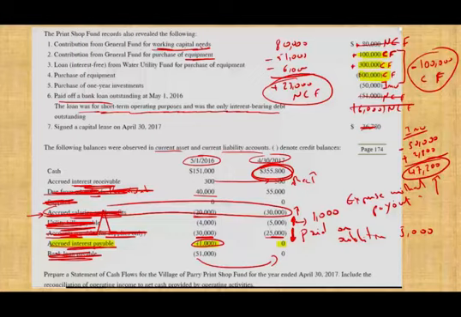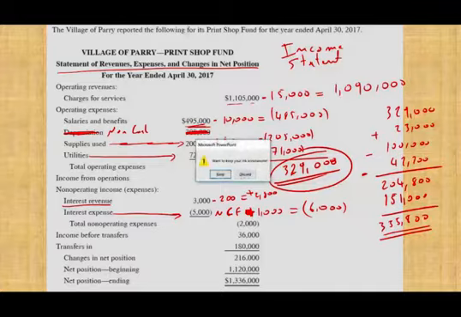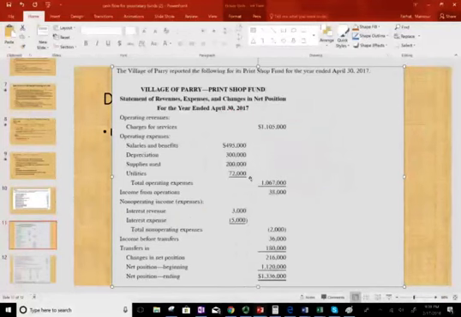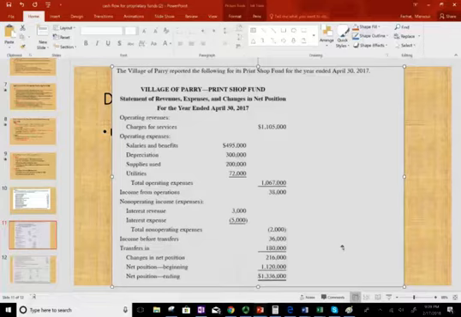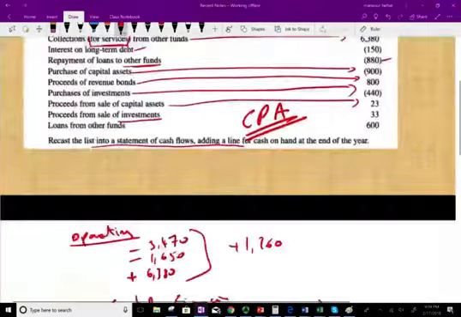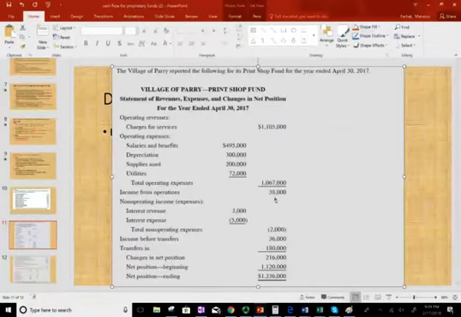Now, the other thing that you have to do for governmental is you have to prepare the reconciliation, which is using the cash flow using the indirect method. Actually, we can do this also real quick. If you don't remember the indirect method, it's helpful if you go ahead and do the review. But let me go ahead and do the indirect method real quick. So under the indirect method, basically it's a reconciliation.